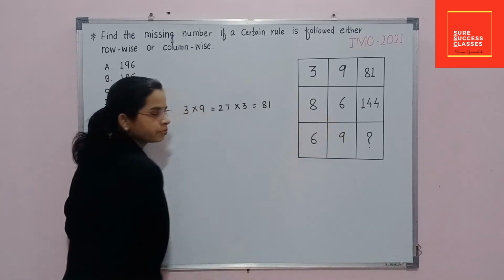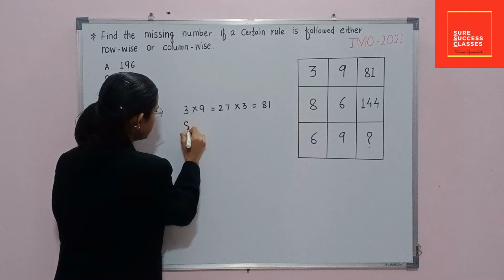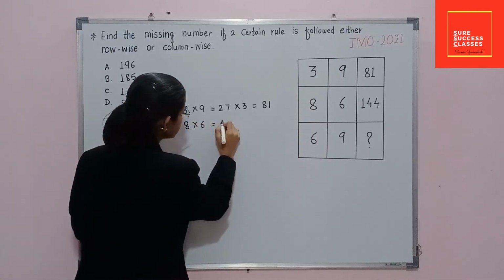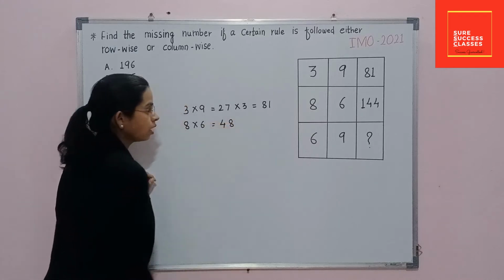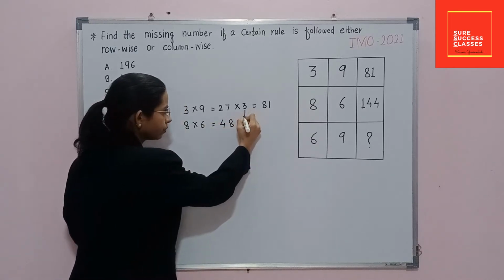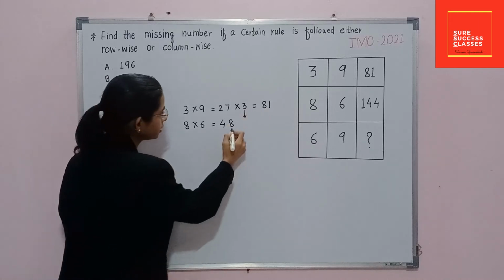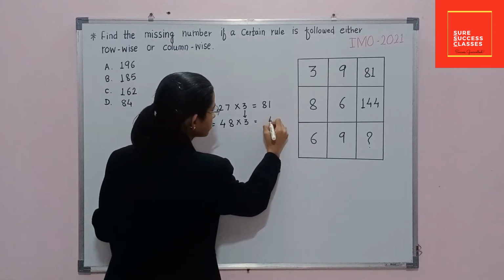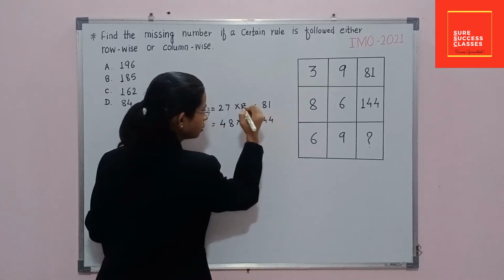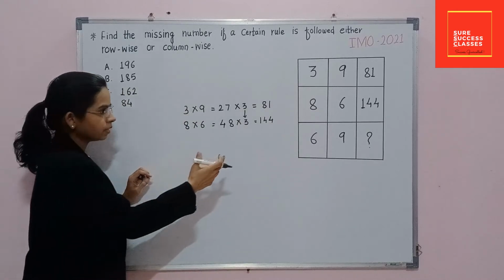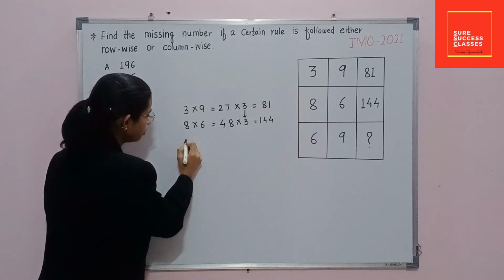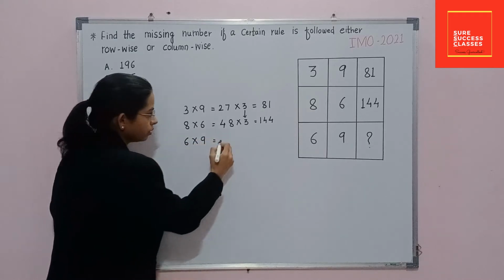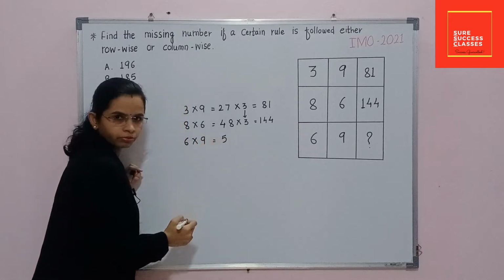In next row, if we multiply 8 into 6, we will get 48. Again, if we multiply this 48 by 3, here we will get 144.